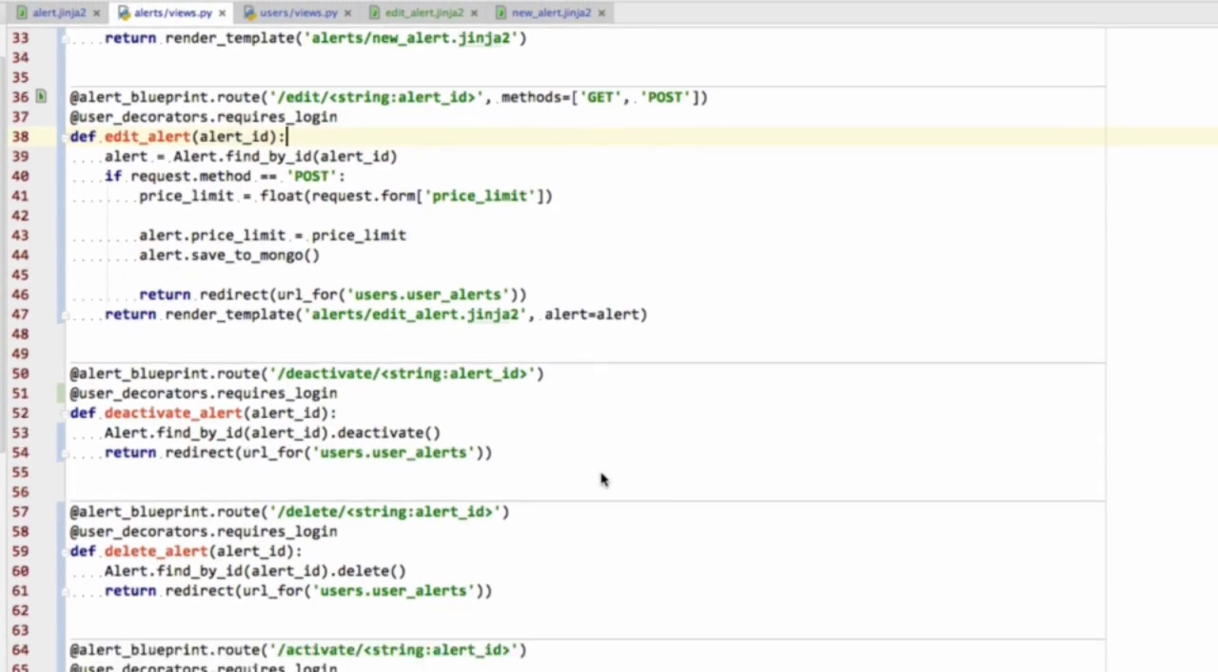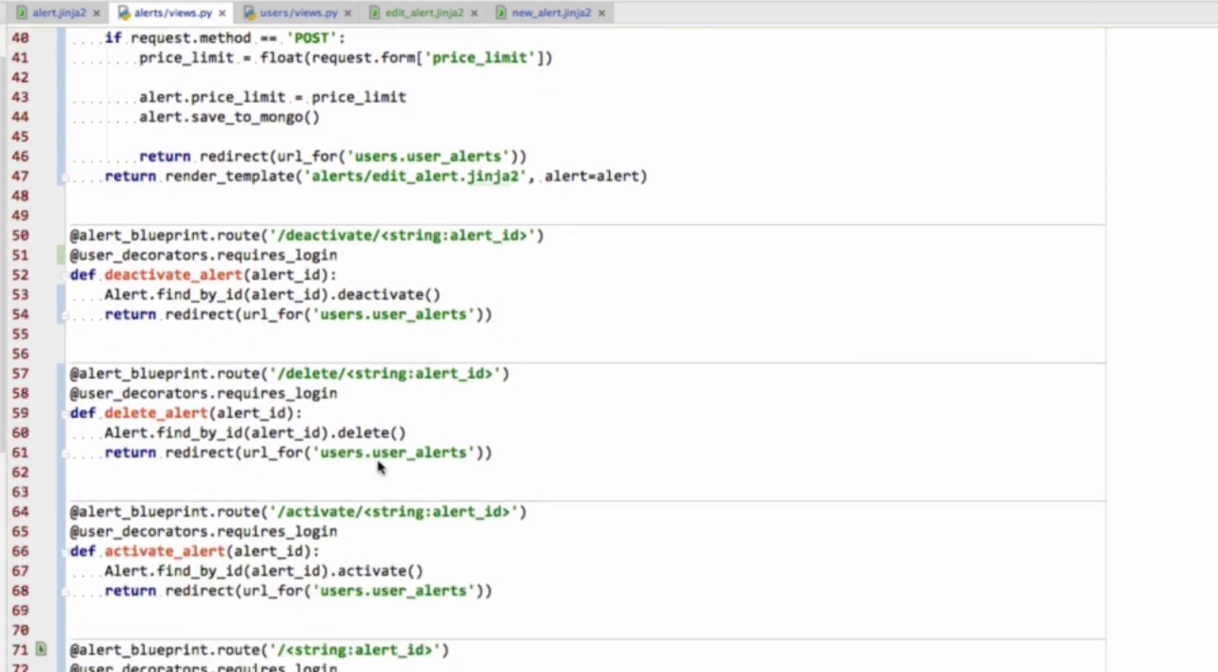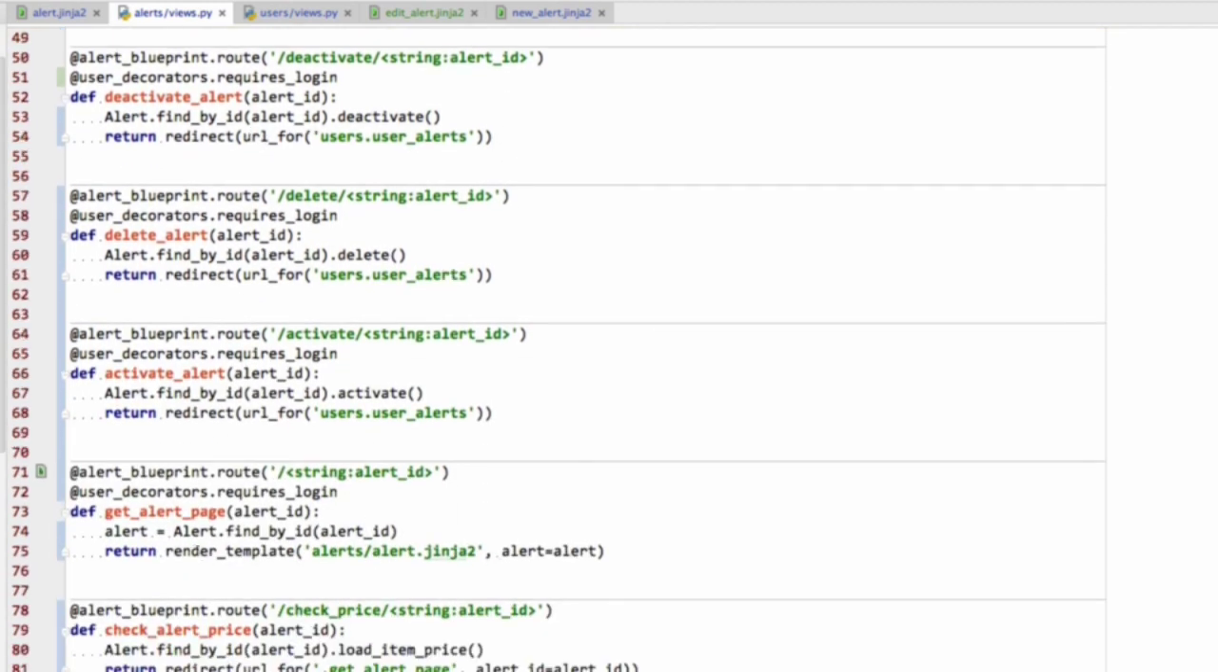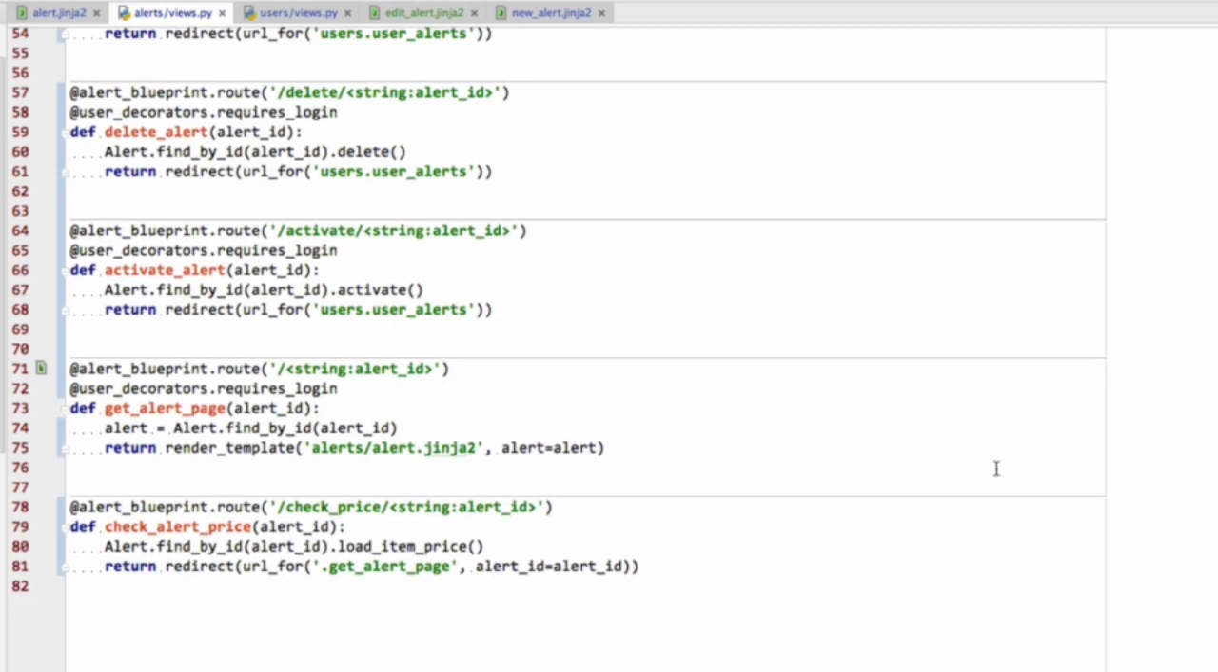Now, to delete an alert, we've already got that, so we don't really have to worry about it. We can deactivate, we can activate, we can get alert pages, and we can check the price. So the alert is now finished. We can edit, create, delete, and everything, and similarly with the stores, and similarly with the users. So we're approaching very quickly the end of this app. I'll see you in the next video.